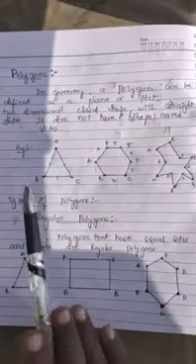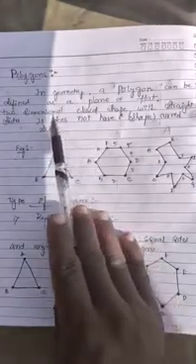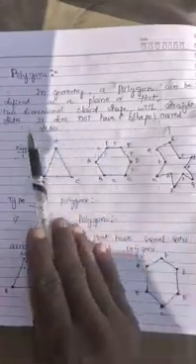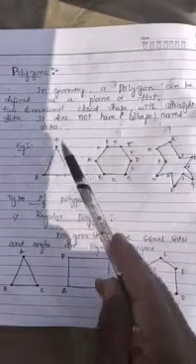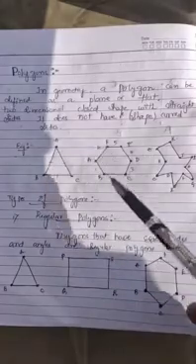So this is length and this is breadth. So it is a two-dimensional figure. In geometry, a polygon can be defined as a plane or flat two-dimensional closed shape with straight sides. It does not have curved sides, right?